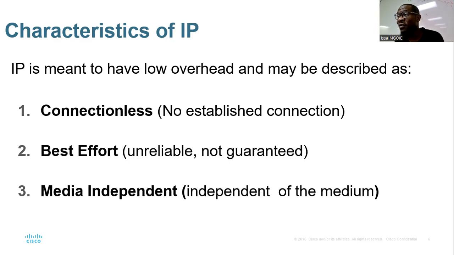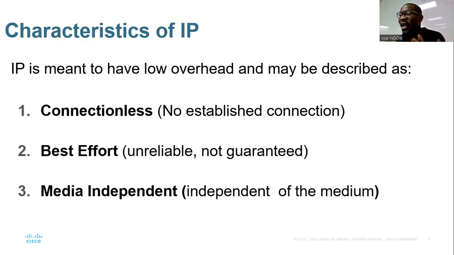Number two, it's best effort. One of the characteristics of IP is best effort. What does it mean? It means that when you are using an IP address, especially version 4, it's unreliable. It's not guaranteed. When I'm sending you a message using an IP address, there is no way for me to be sure that you received that message. This is the meaning of unreliable or not guaranteed.